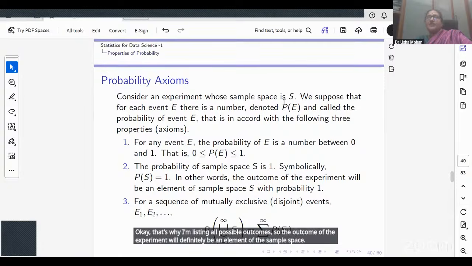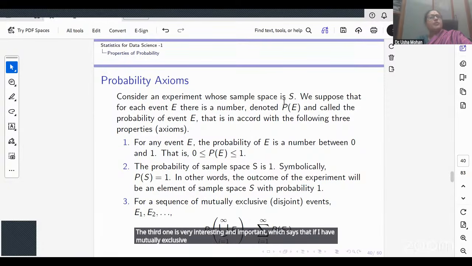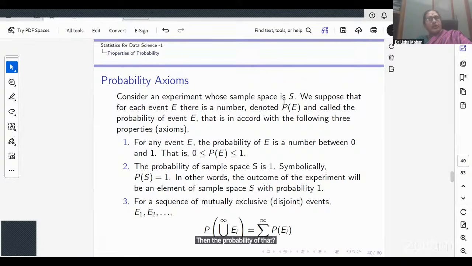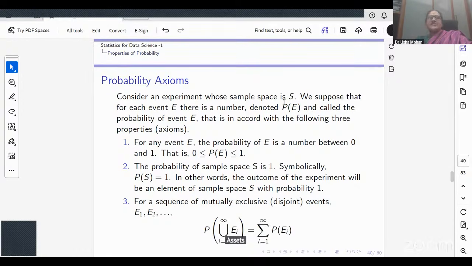And the third one is very interesting and important, which says that if I have mutually exclusive events, then the probability of the union is the sum of the probabilities. On the left hand side is a countable union of sets. On the right hand side is a summation of the probability.